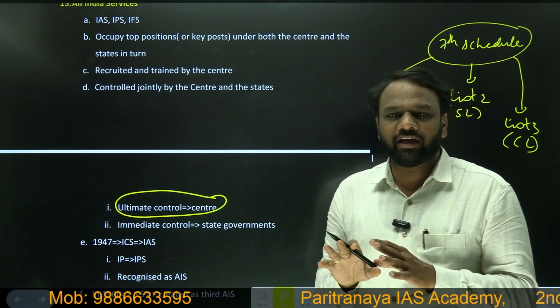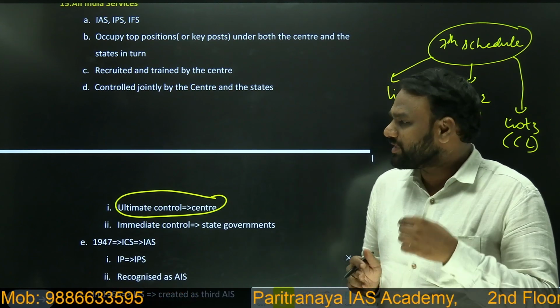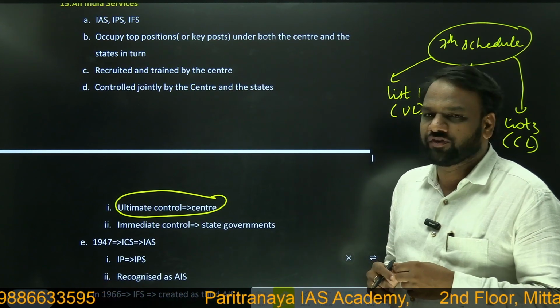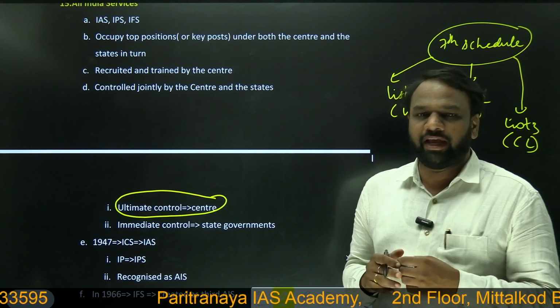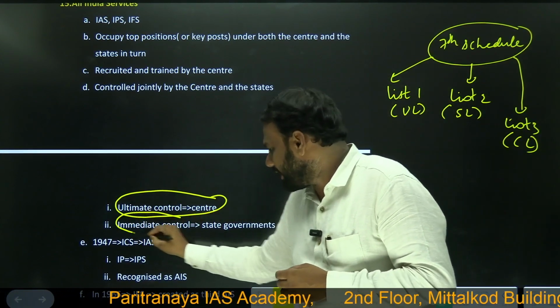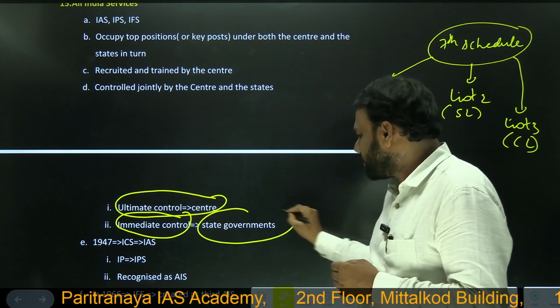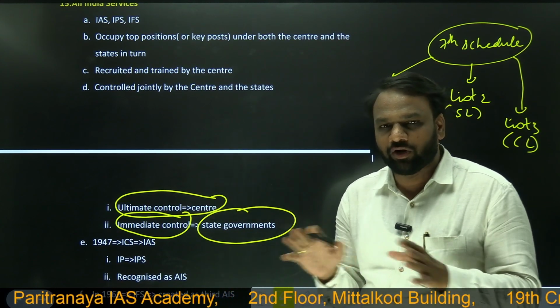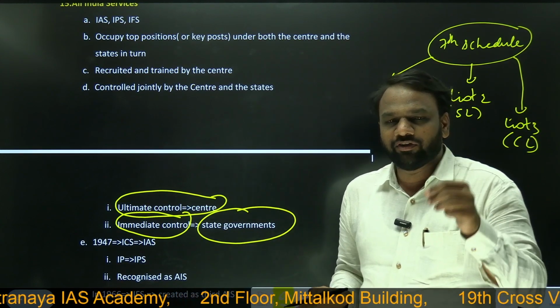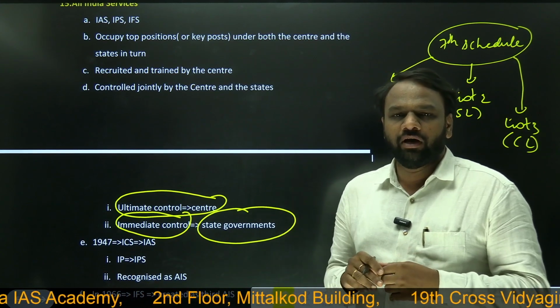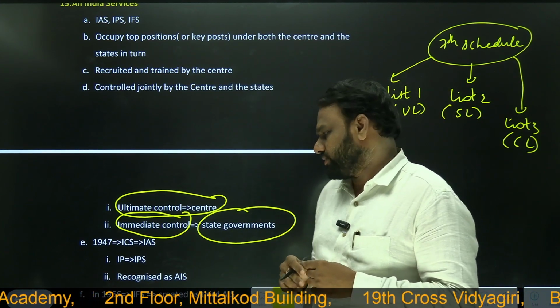State government cannot remove an IAS officer. Then what can the state government do with respect to an IAS officer? State government can transfer an IAS officer. So this is immediate control. State governments have the power to transfer an IAS officer but cannot remove them, whereas the central government, with certain provisions, can even remove the IAS officers, that is, all India service officers.